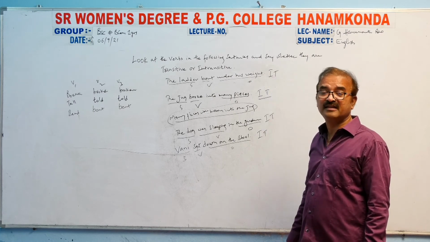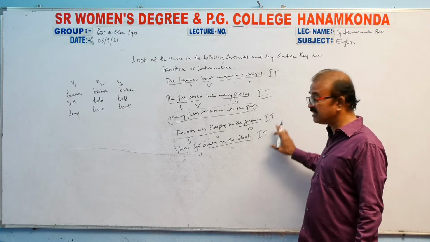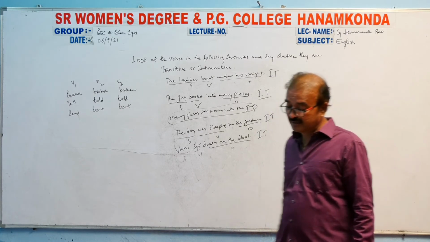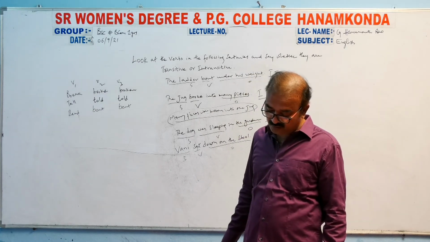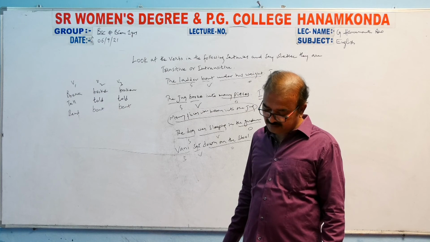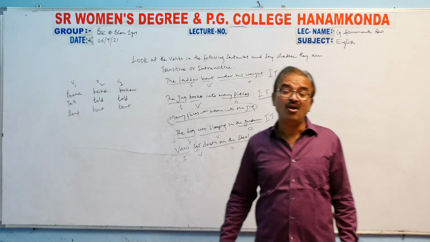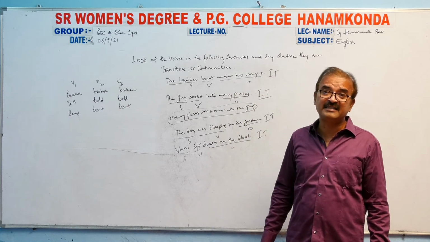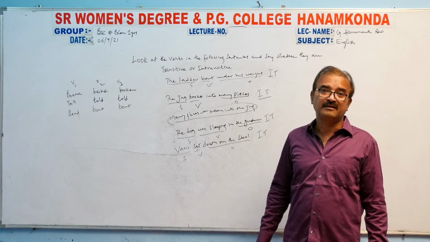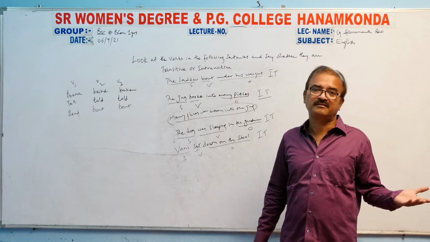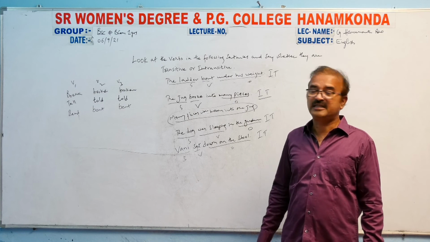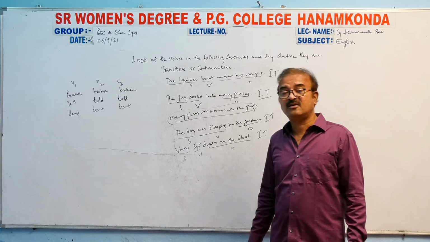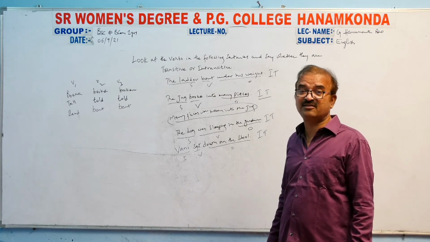Intransitive. That means of the given 7 sentences, there is no chance for all the sentences to be called transitive sentences.